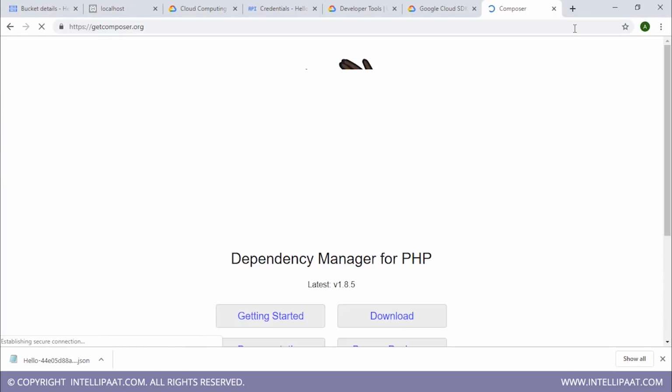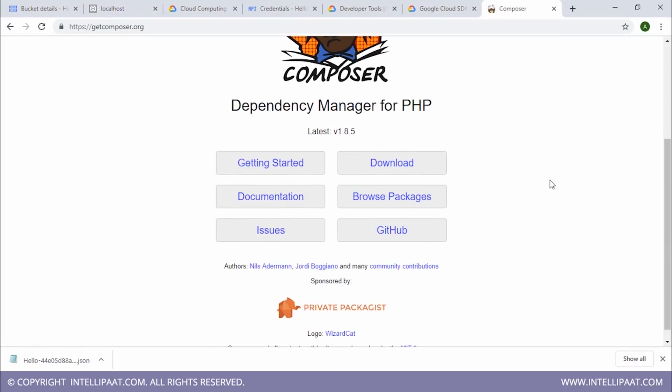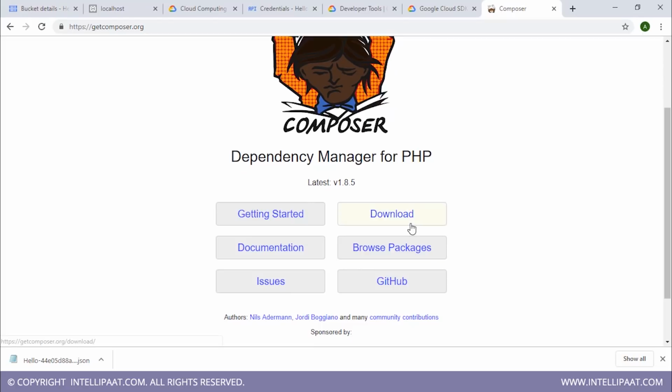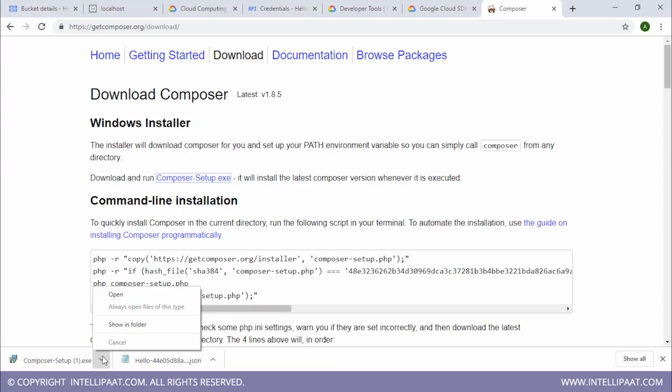I'll mention the link to download Composer in the description below. Once you're directed to this page, just click on download and then click on Composer-Setup.exe, which will download the installer for you. After the Composer setup is downloaded, you can just run this exe file and the installer, as mentioned here, will download Composer for you and set up the path environment variable, so you can simply call composer from any directory.